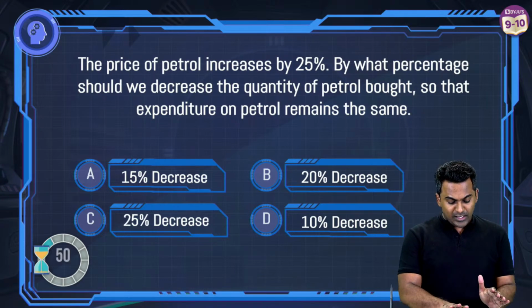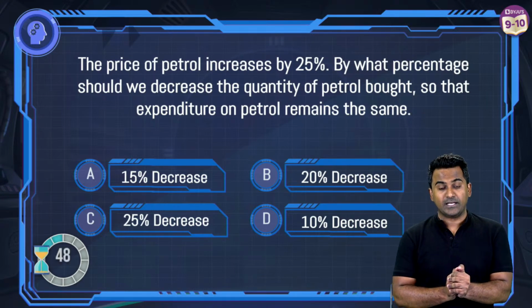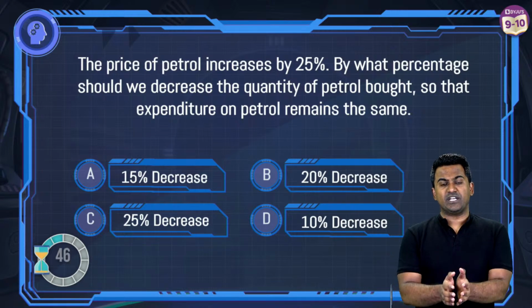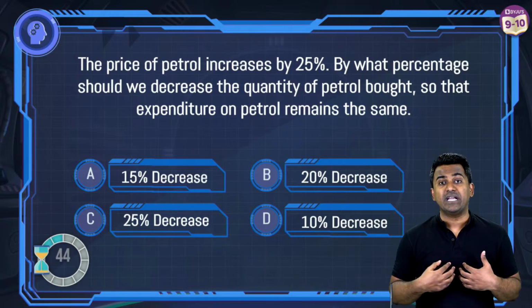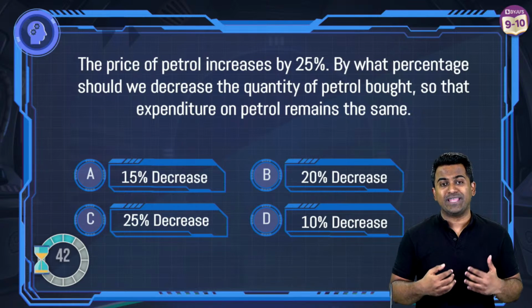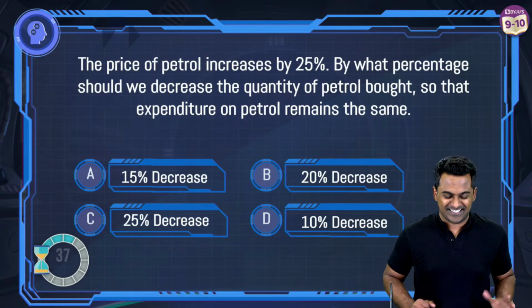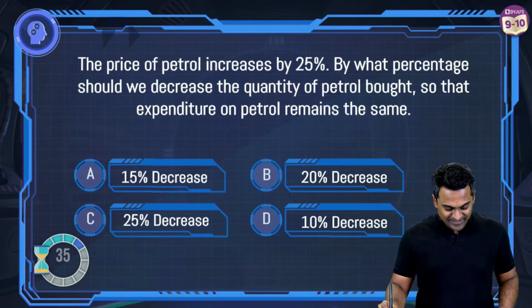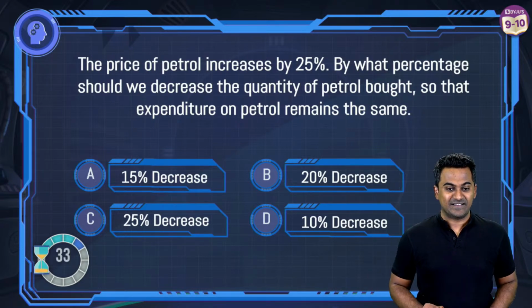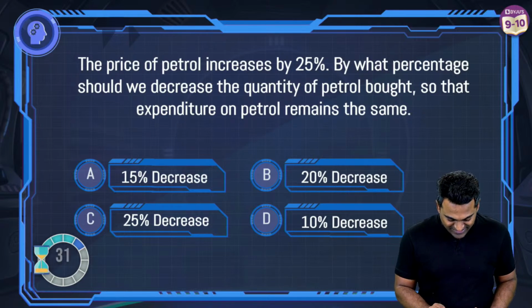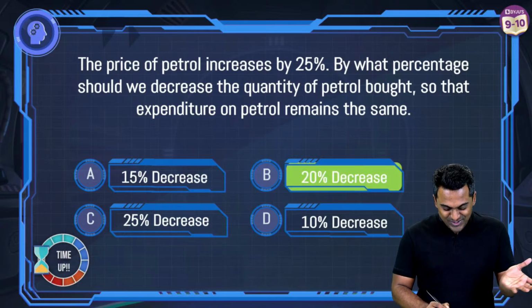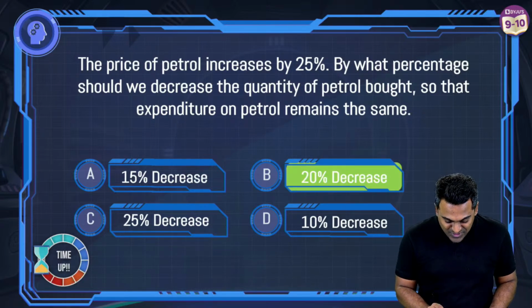Look, price of petrol has increased by 25%. By how much percentage should we reduce the quantity of petrol that we are buying so that our monthly budget on petrol does not change? I know you saw the answer, but yeah, cool. 20% decrease. But if you guys can understand it, nothing like that. There's no point in a timer now. I've already shown you the answer by mistake. So I'm going to go straight away and explore the solution for this problem.